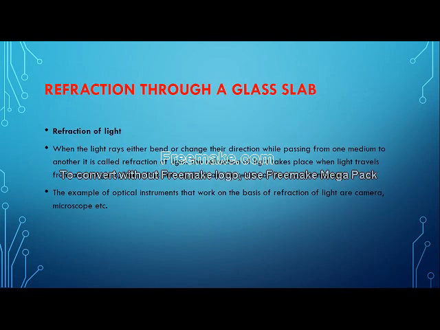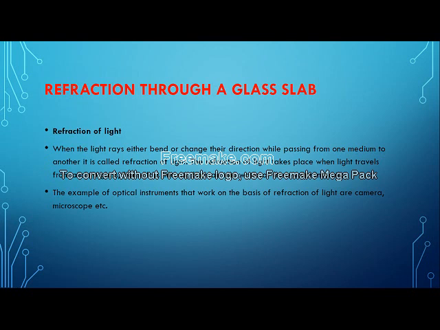Now a very important concept I want to teach you today, children: refraction of light through a glass slab. Now how does a glass slab look, children? I have shown you the picture in my previous classes. Whenever light travels from one medium to another medium, it will always bend.